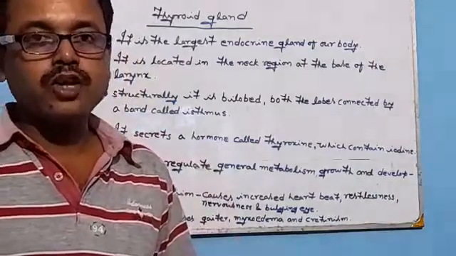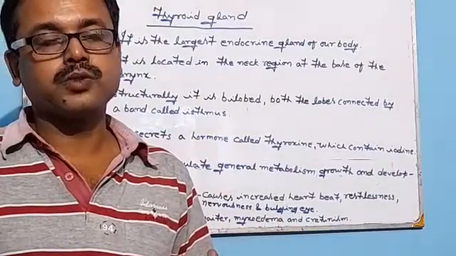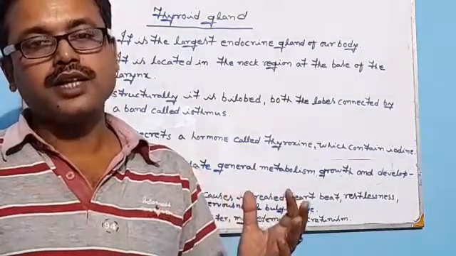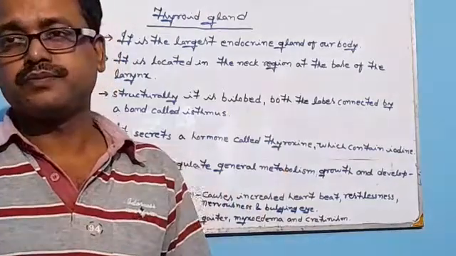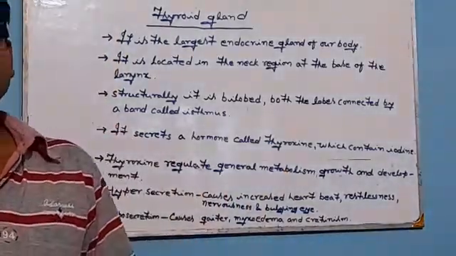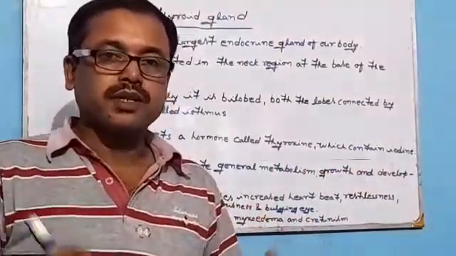Structurally, it is bilobed, that means it has 2 lobes and both the lobes are situated on either side of our voice box, or our food pipe, and connected to each other by a band that is called the isthmus.